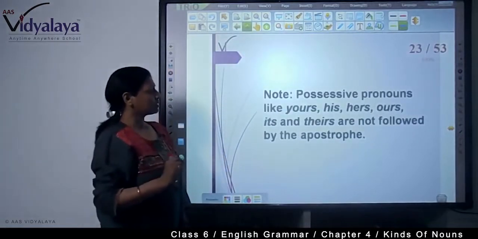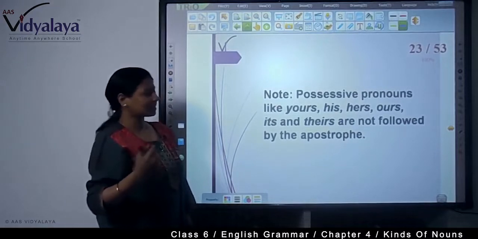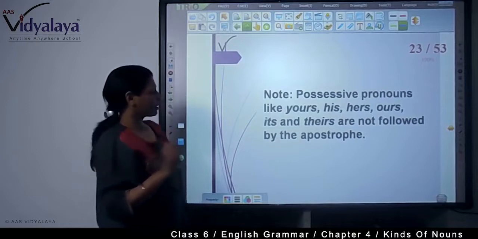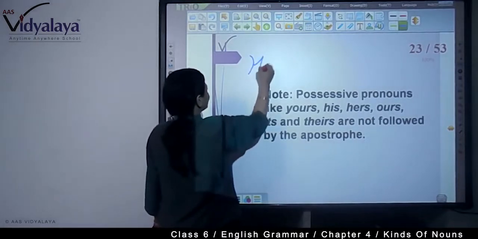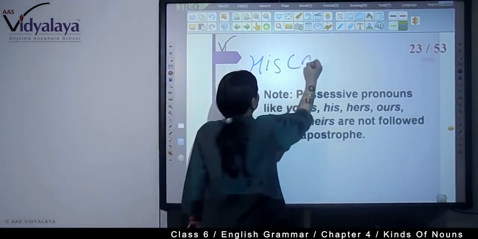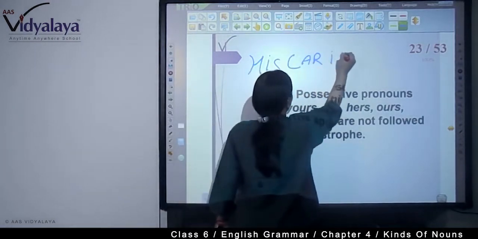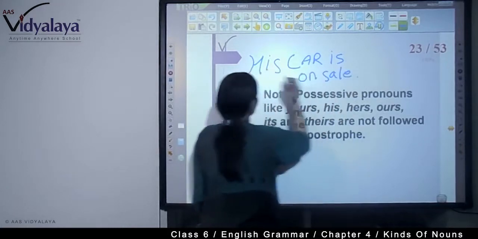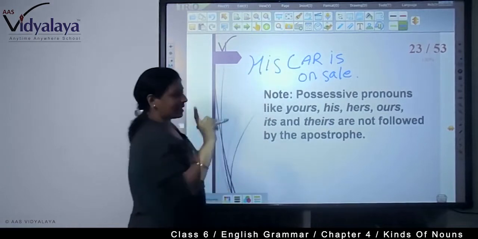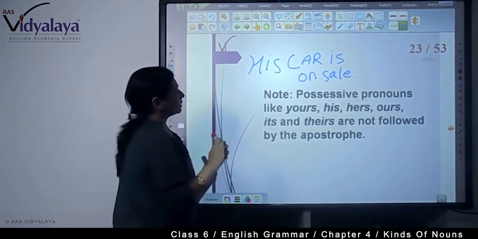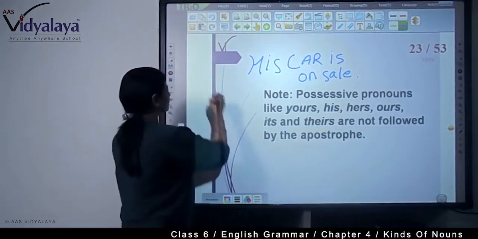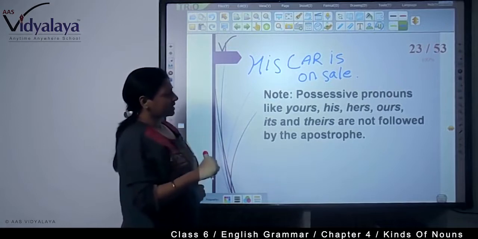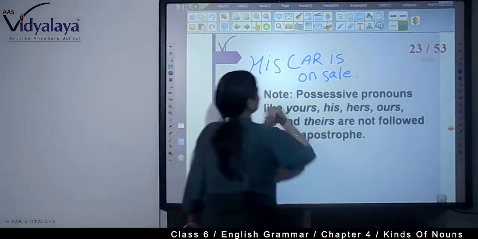Now, possessive pronouns like yours, his, hers, ours, its and theirs are not followed by an apostrophe. Whose car is this? His car is on sale. Now, we haven't written apostrophe S. Now, the bag, ours, the problem belongs to ours.